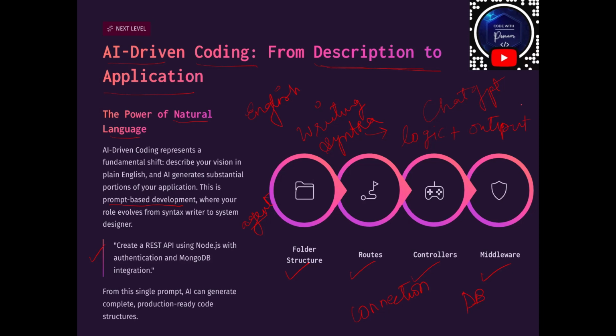So what is AI driven coding? AI driven coding is when we describe in our natural language, and AI generates a large portion, a smaller portion, or some portion of our application. That is what AI driven coding is. Now we have a very important question in the next slide.